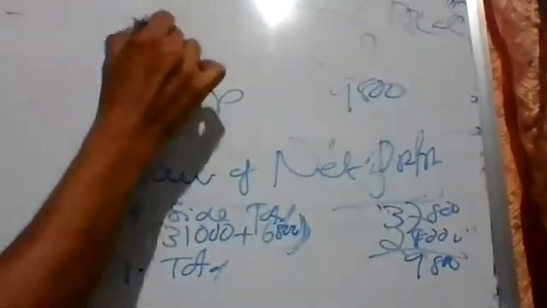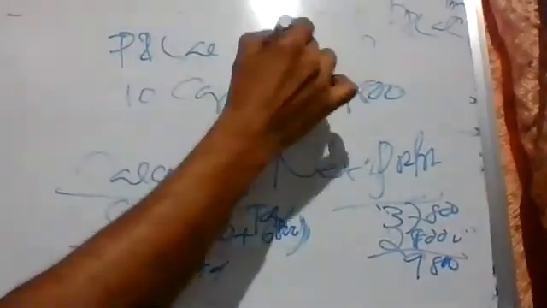Yes or no? Yes, sir. As per the modern concept, is an increase in capital to be debited or credited? Credited, sir. Same. So the capital account 9,800, transferring from P&L account. So P&L account debit 9,800 to capital account.